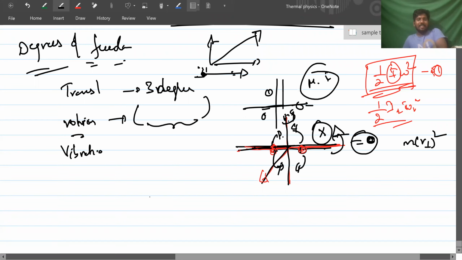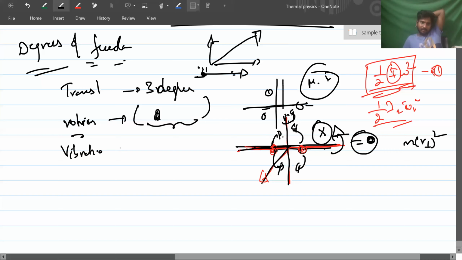Y and z here will have the same energy, but x is 0 in this case. So that means it has only 2 rotational degrees of freedom here. The third degree of energy is absent. So like that, it depends upon the structure of the molecules.